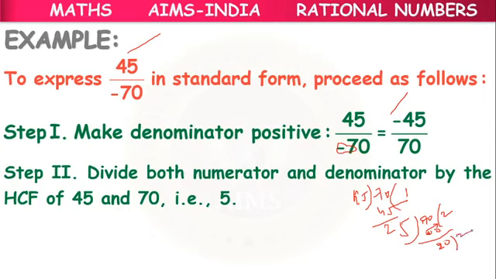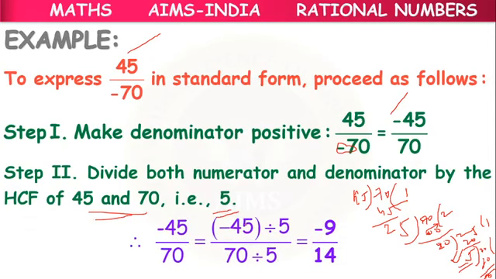Then we take 25: 20 ones are 20, and 5 is remaining. Again 5 fours are 20, and finally we get remainder 0 when dividing with 5. So this 5 will be considered the GCD or HCF of 45 and 70.